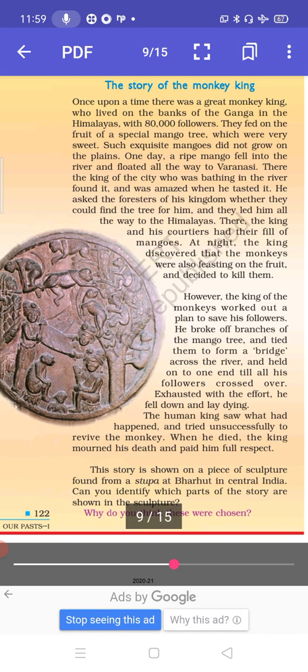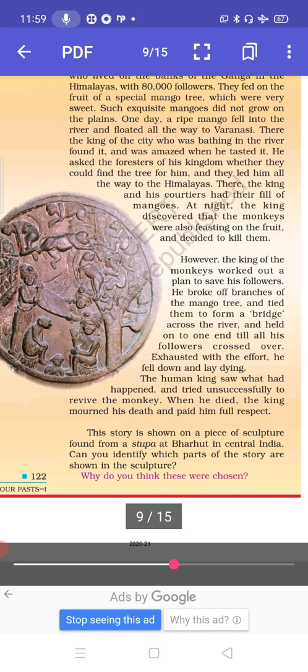At night the king saw that the monkeys were also eating the same fruit. So he got a little angry because he felt that animals are eating the fruit. So what he did was, he decided to kill them. However, the king of monkeys worked out a plan to save his followers.